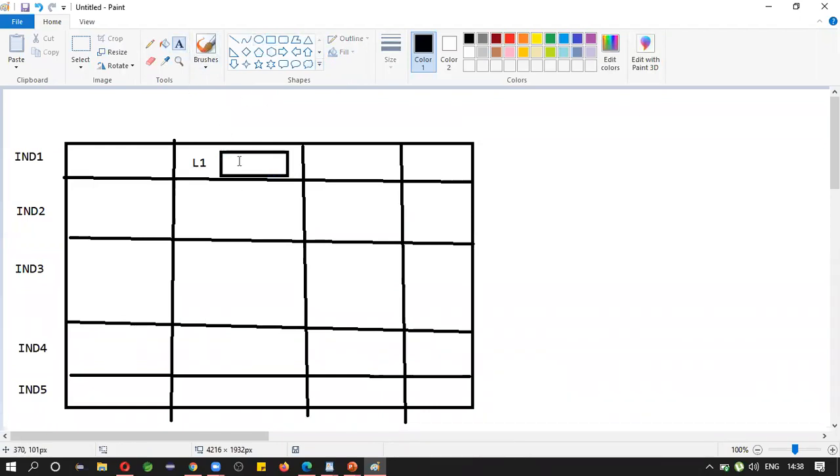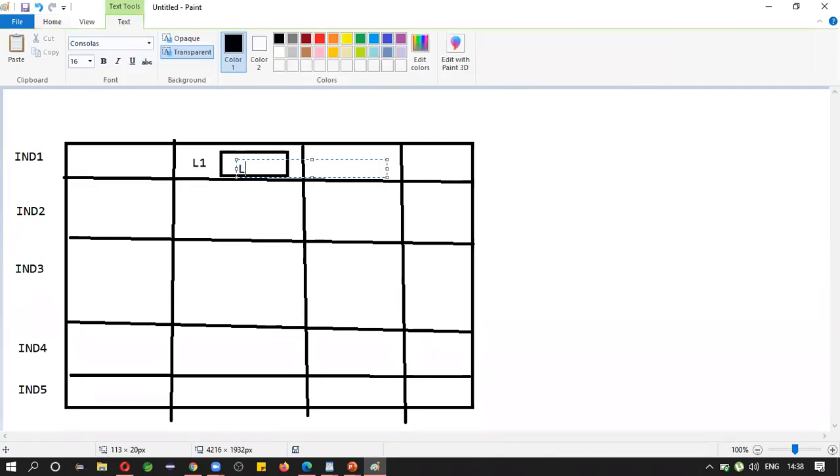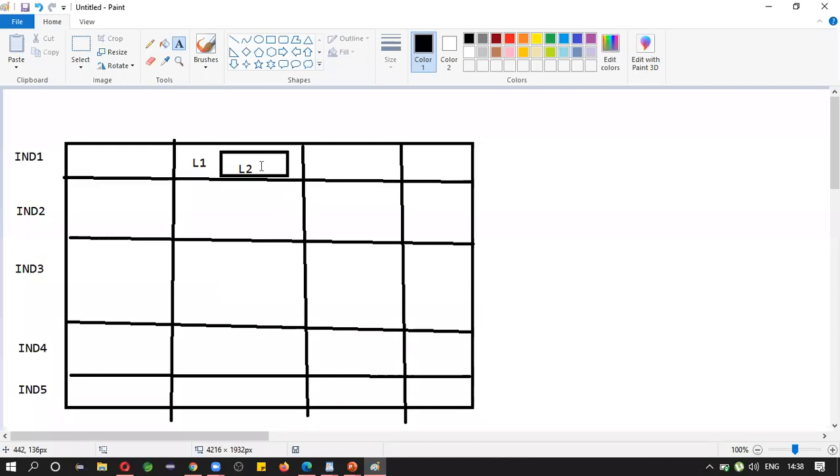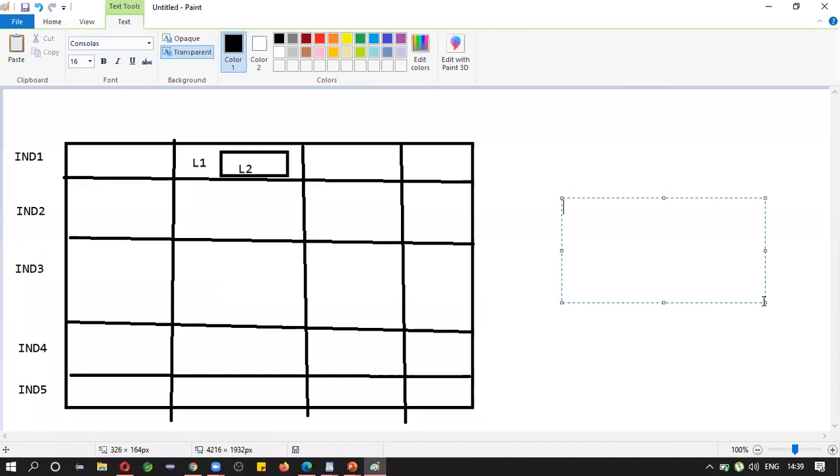And this is L2. Maybe this example is not appropriate, just adjust. Okay, so if you want to find out L2, how can you go? First you will identify which street it lies under. First it is in IND1, then L1. Okay, then L2. See, this is nothing but a URL.